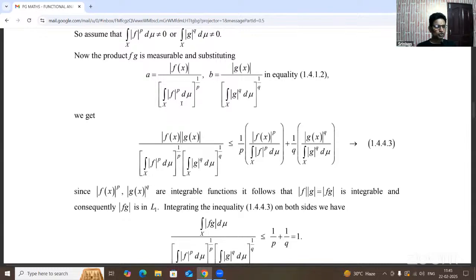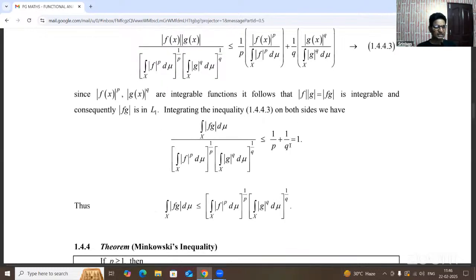So the product of those, a into b, means substituting these values in the second equation: mod f of x into g of x by the integral of mod f whole power p d mu, whole power 1 by p, the integral of mod g whole power q d mu, whole power 1 by q, is less than or equal to the product of 1 by p of this one plus 1 by q of this one. Say that is the third equation.